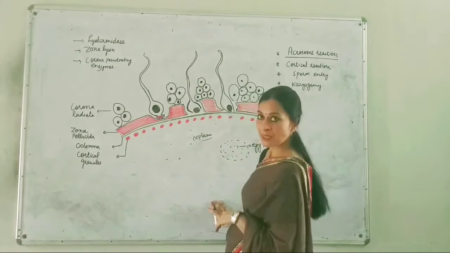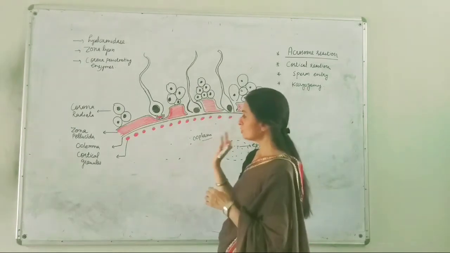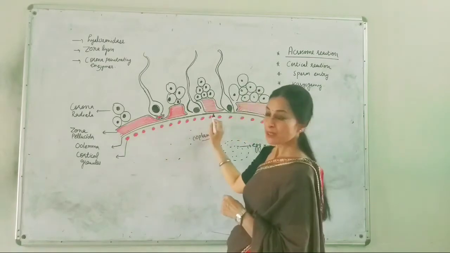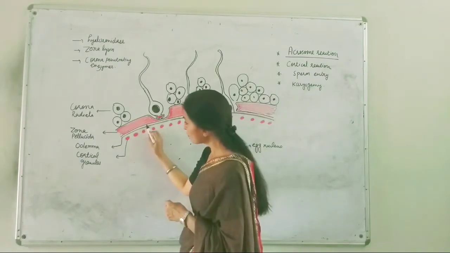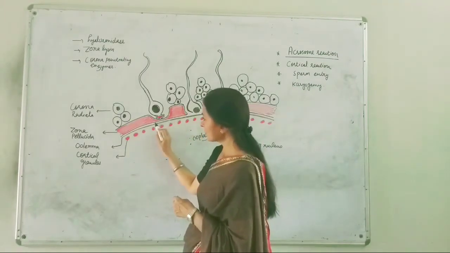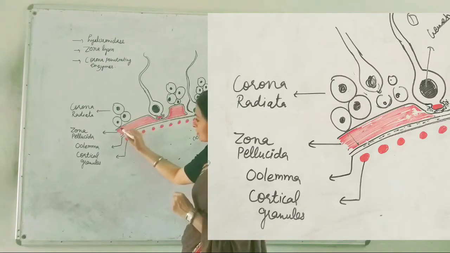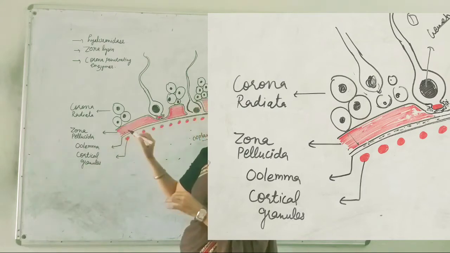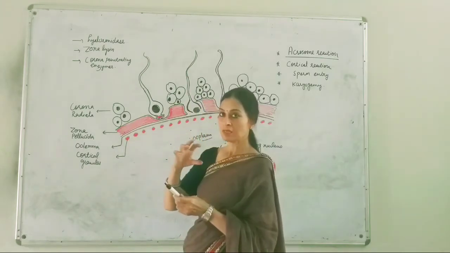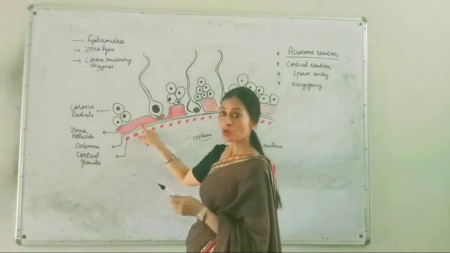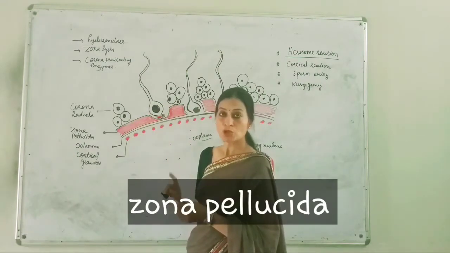This region is the cytoplasm of the egg, the cortical granule layer, then the plasma membrane or the oolemma, and then there is a space you can see here. This space is the perivitelline space, and after that there is a thick, three-layered structure made up of glycoprotein, which is known as the zona pellucida.